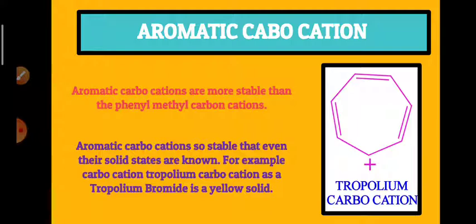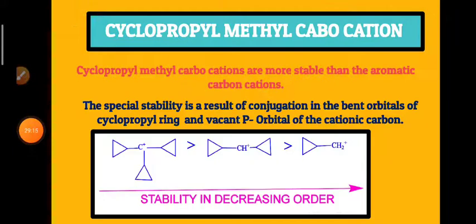For example, tropylium bromide is available in the form of a yellow colored solid. So that's why we can say that aromatic carbocations are more stable than the phenyl methyl carbocations. Now we go for the cyclopropyl methyl carbocations. Here, cyclopropyl methyl carbocations are more stable even than the aromatic carbocations.